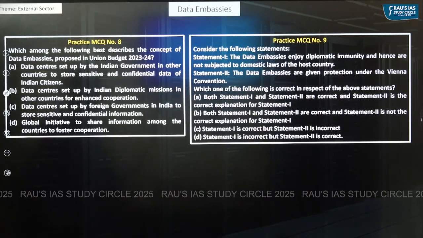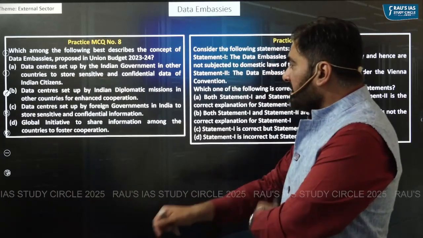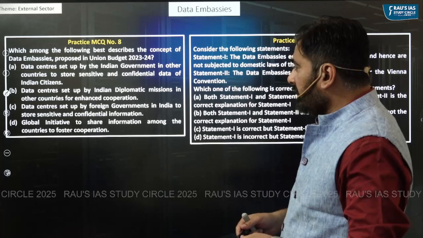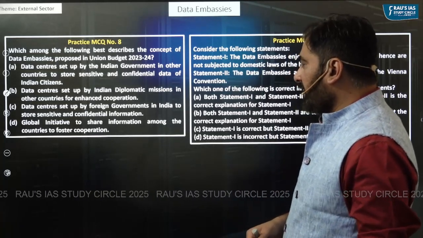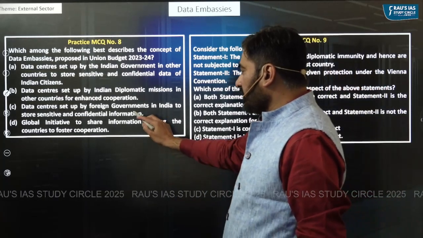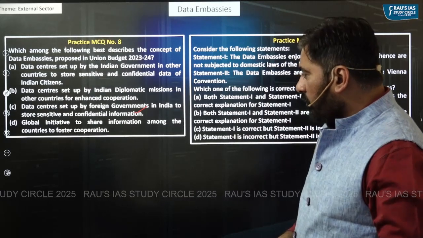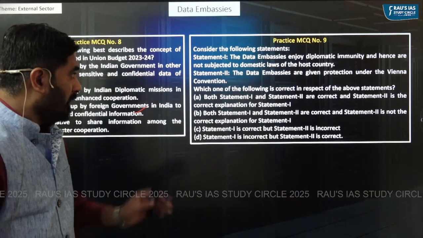So based upon that, let's look at practice MCQ number 8. Which among the following best describes the concept of data embassies proposed in the Union Budget 23-24? As you can see, the right answer to this particular question is C. Data centers set up by foreign governments in India to store sensitive and confidential information.